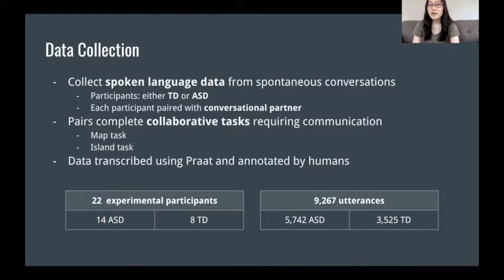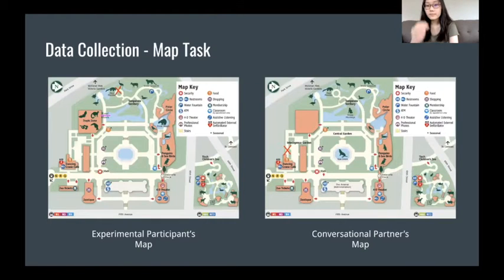So first we start by collecting our corpus of spoken language data from spontaneous conversations, and to do so, we gather participants ages 18 to 30 who either have ASD or are typically developing. We pair up each participant with a conversational partner and have them complete a number of collaborative tasks which require spoken communication in order to draw out the kinds of conversations where we might observe the pragmatic features we're interested in. The two tasks we focus on in this research are the map task and the island task.